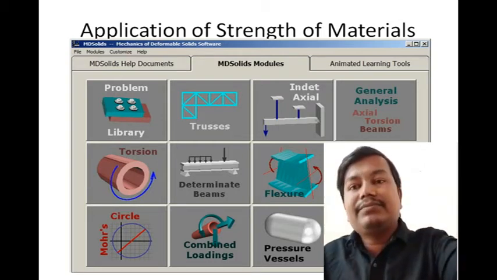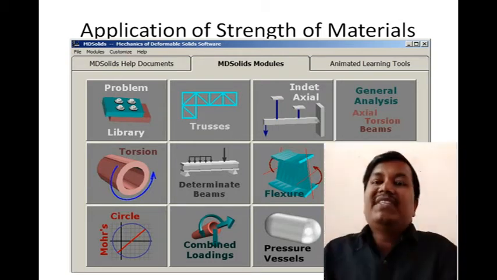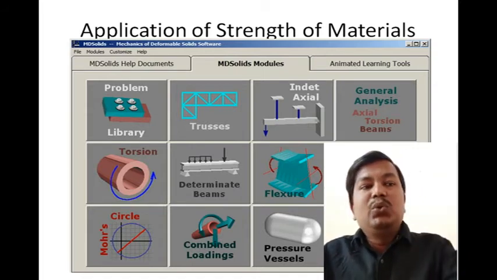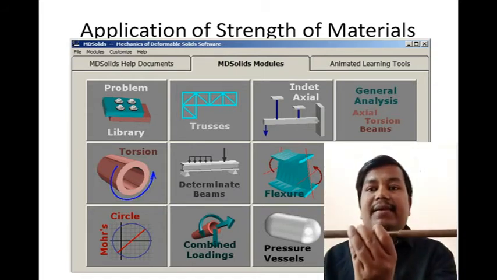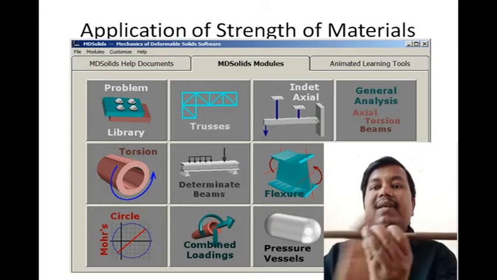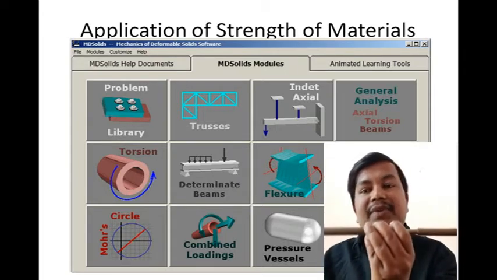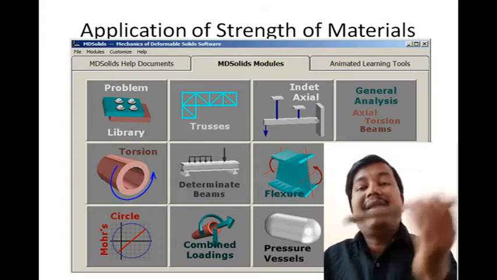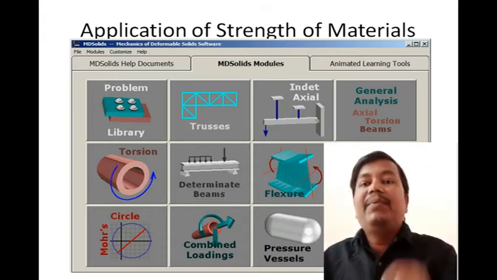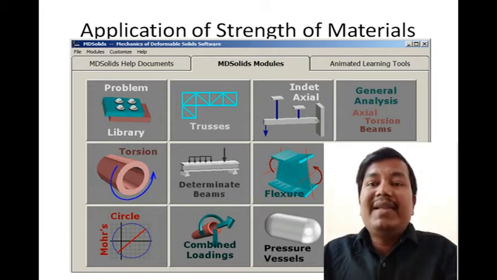Another one is fixed beams. The two ends are fixed rigidly, on the left side as well as the right side. These kinds of beams we call fixed beams. Another type we have is continuous beams. What are continuous beams?